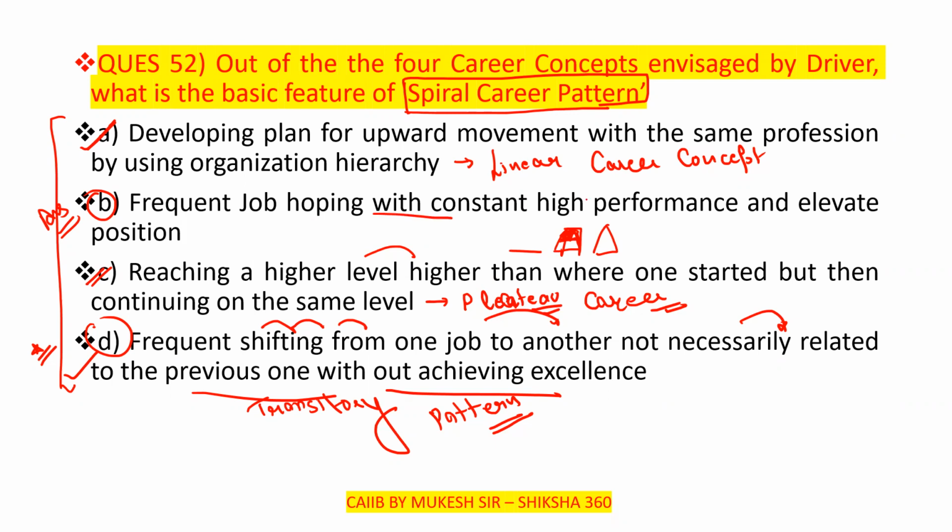So frequent job hopping with constant high performance, that is the spiral career pattern. The fourth one is that you are going upward in the proper way. Others are also the proper way, but in the same organization. Developing a plan for upward movement within the same profession by using the organizational hierarchy is known as the linear career concept. So the answer for this question is option B.